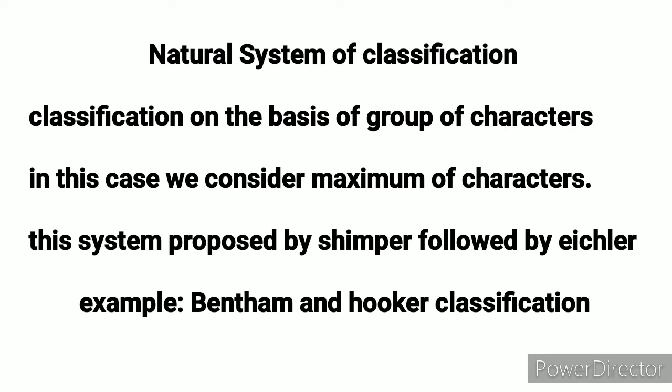This system of classification was proposed by the scientist Schimper, followed by Eichler. Schimper proposed this natural type of classification, and after that Eichler gave more details about it. One of the most suitable examples for the natural system of classification is the Bentham-Hooker classification. It is one of the most important and accepted classifications of plants, and the best example for the natural system of classification.